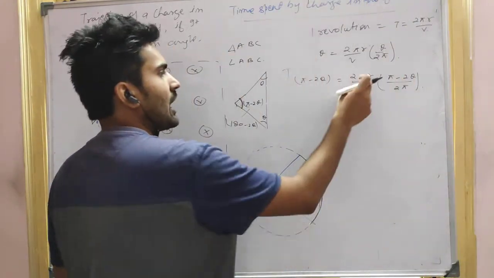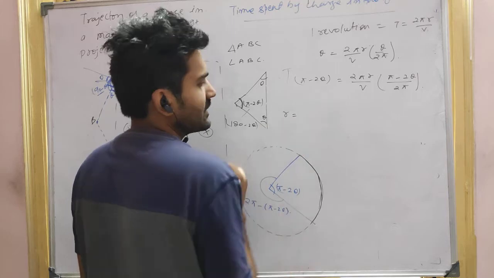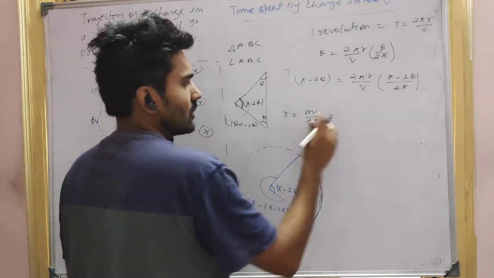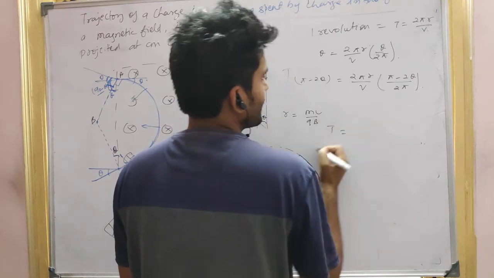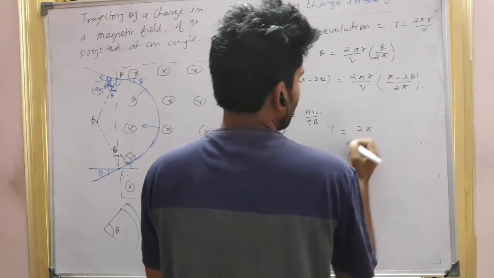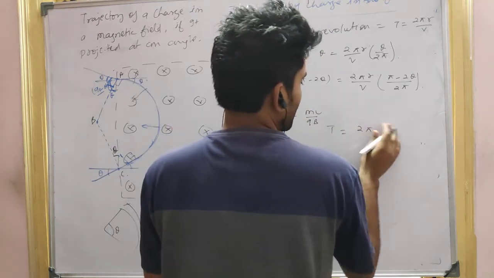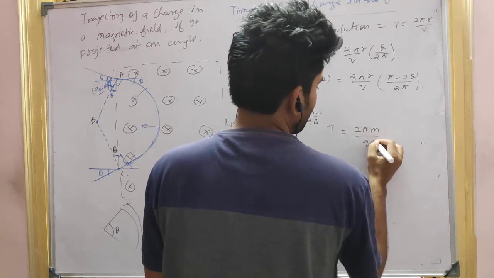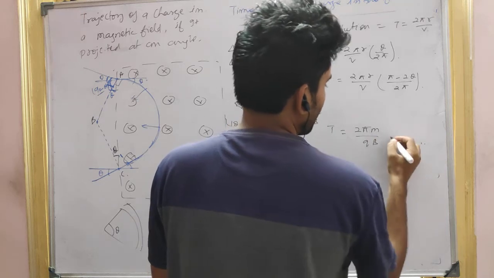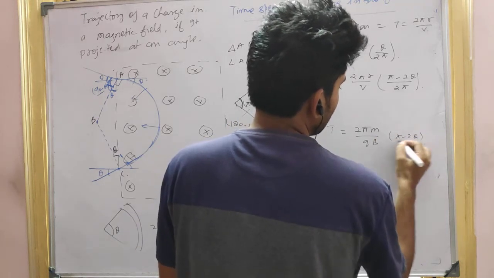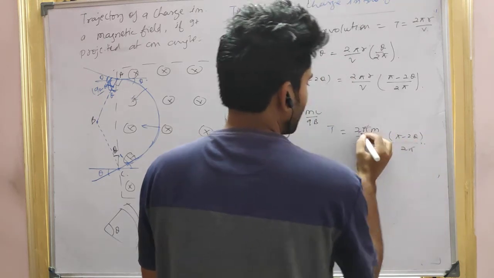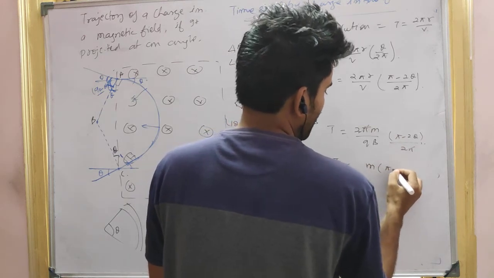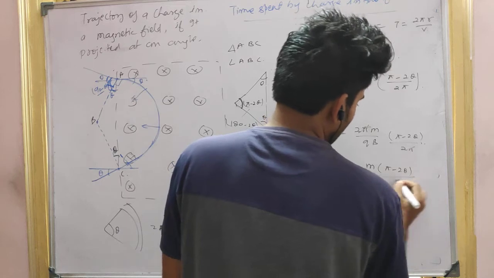What is the value of r? If you remember, that is mv by qB. Then we can write the time period: 2 pi m by qB, into pi minus 2 theta by 2 pi. The 2 pi will cancel. So the time period will be m into pi minus 2 theta upon qB.